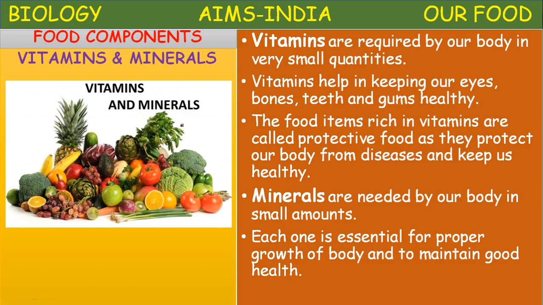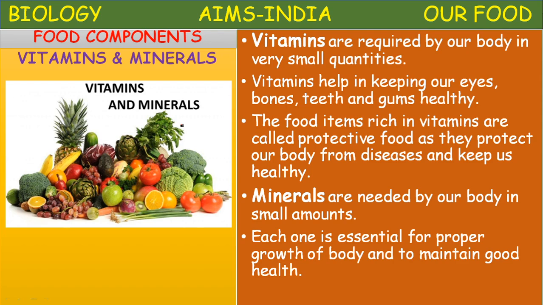And vegetables: onion leaves, cabbage, broccoli, carrots, beetroots, spinach, amaranthus, capsicum, tomatoes.